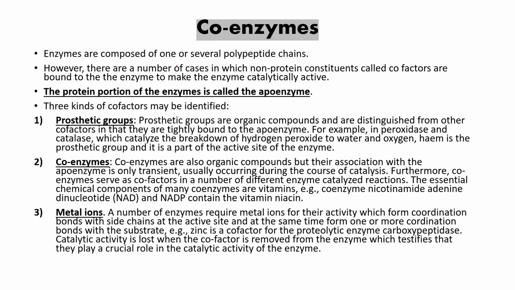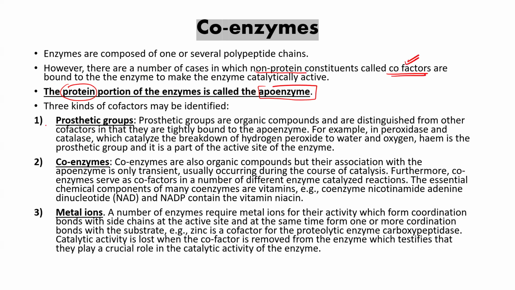But sometimes there are cases in which a non-proteinaceous part helps the enzyme with its activity. Then in this case, what happened? The protein part is known as apoenzyme and the non-proteinaceous part is known as cofactor. Clear, beta? The protein part is known as apoenzyme and the non-proteinaceous part is known as cofactor.